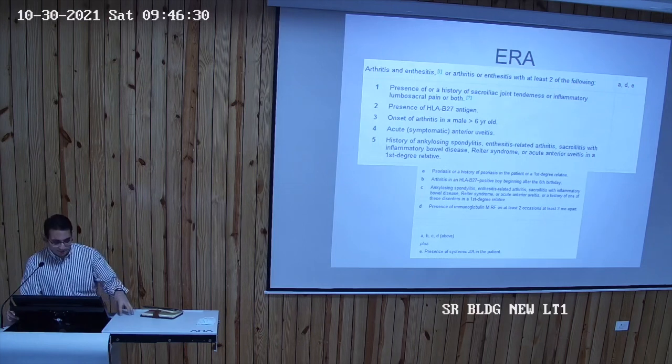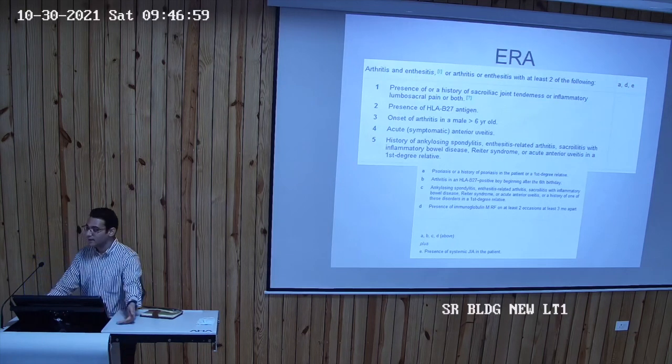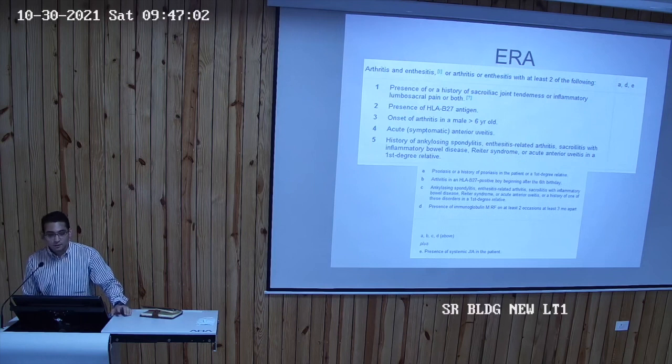So often when these kids come to us, we ask them about the history and they say, yes, we were getting some eye redness episodes and it self-resolves in a few days. So that's again important. If they are getting uveitis, that helps us in making a diagnosis of the ERA category. In this category there is also a very important aspect of inflammatory bowel disease, sacroiliitis, Reiter syndrome, ankylosing spondylitis, or acute anterior uveitis in a first degree relative. So whenever there's a family history, ERA children come to us with the father having ankylosing spondylitis, for example. So we know that this is most likely either ERA confirmed or evolving into ERA over the next few months or years. So this is that category.